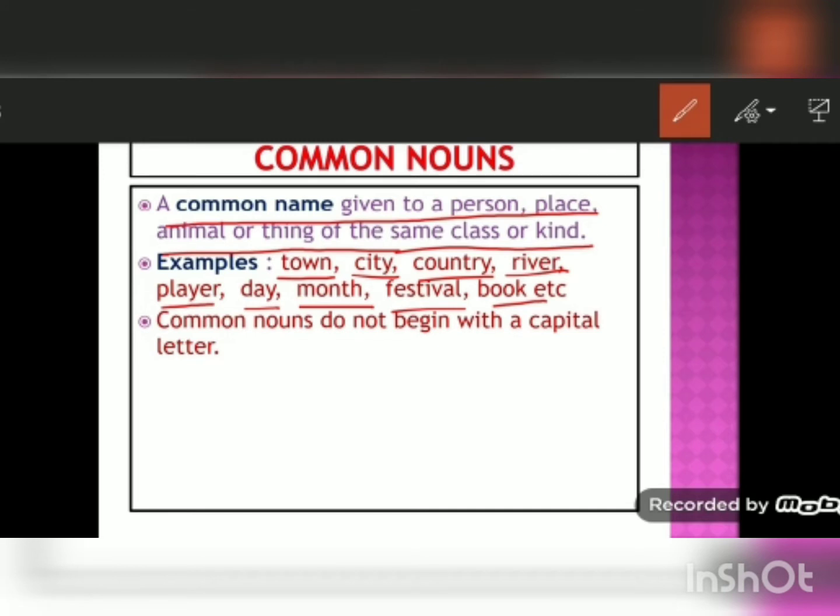Common nouns do not begin with a capital letter. So here we can see that common nouns do not begin with capital letters and they are given a common name to a person, place, animal or thing.